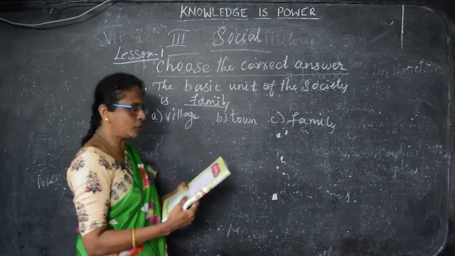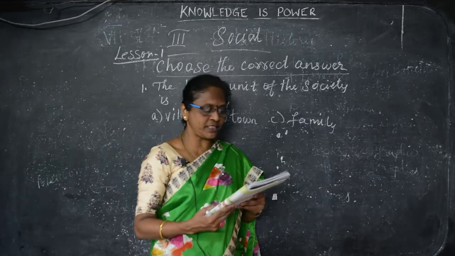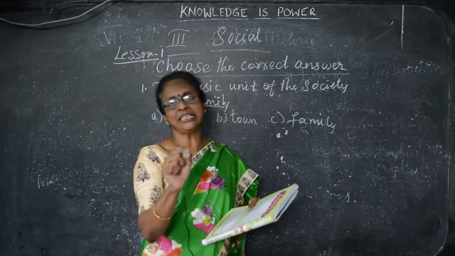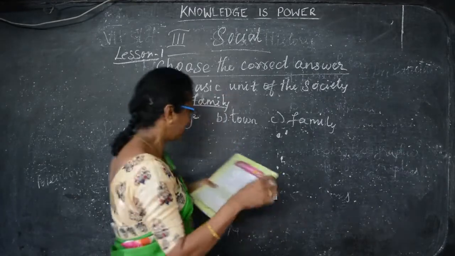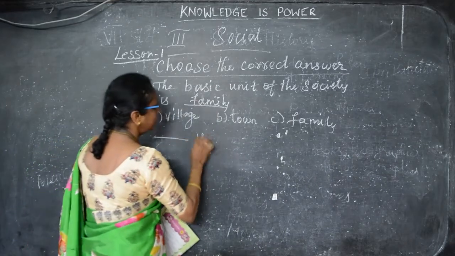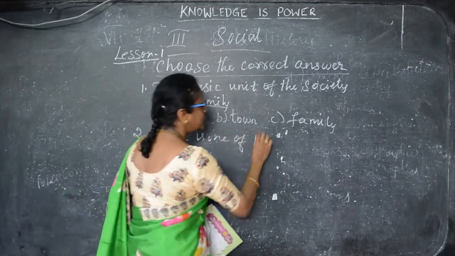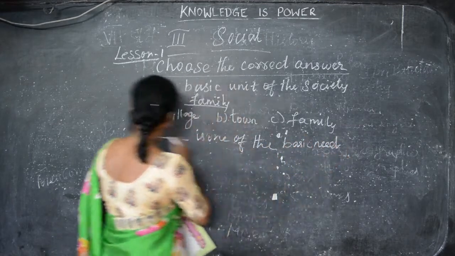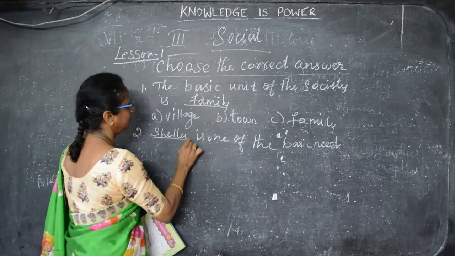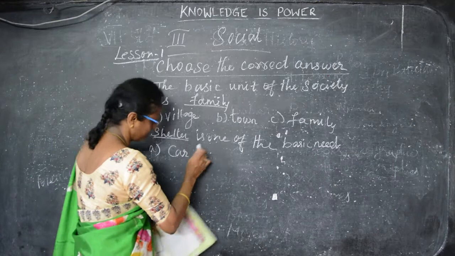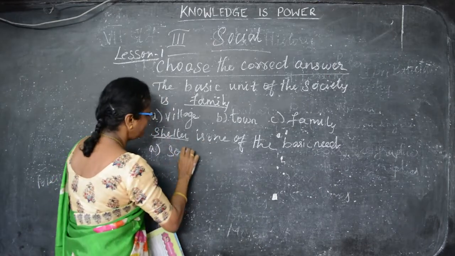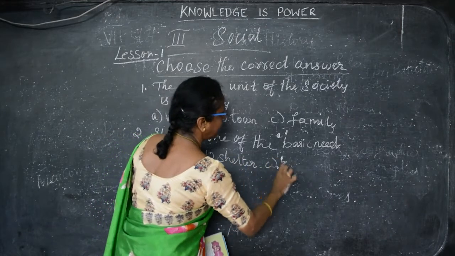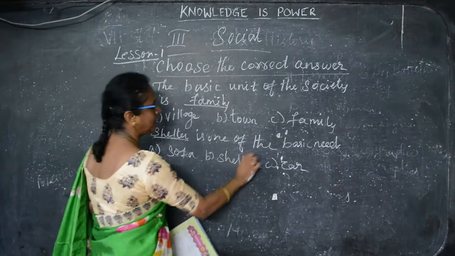Second one, dash is one of our basic needs. Which is one of the basic needs? Sofa, shelter, car. No, car is not a basic need. Shelter. First we need the shelter, that is house, shelter. So dash is one of the basic needs. So shelter is one of the basic needs. So you write shelter. So car, sofa, shelter and car. So you can take shelter.